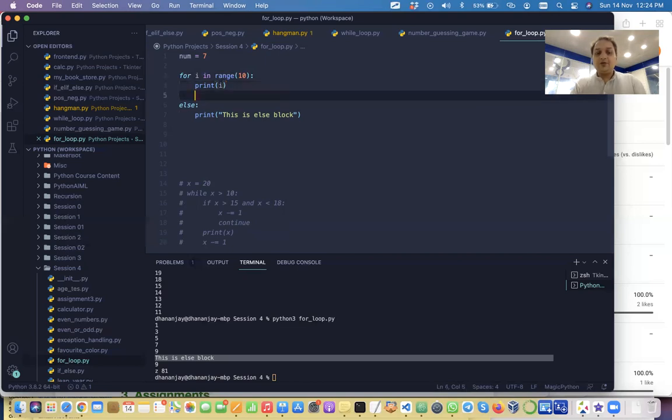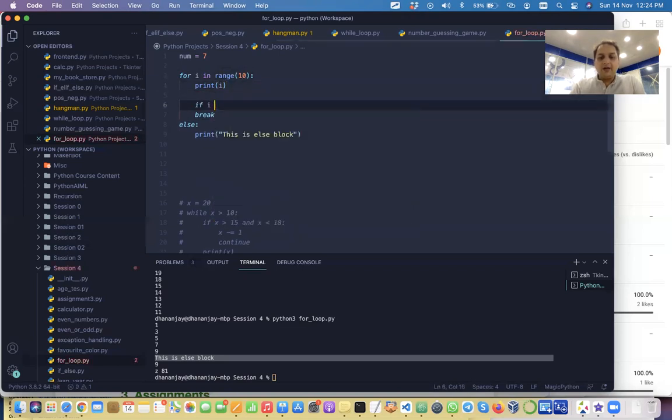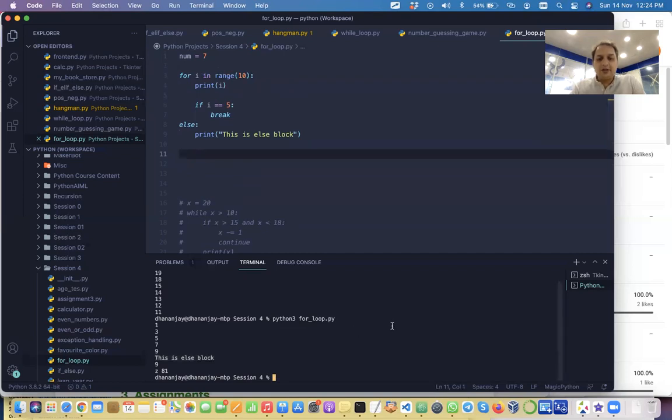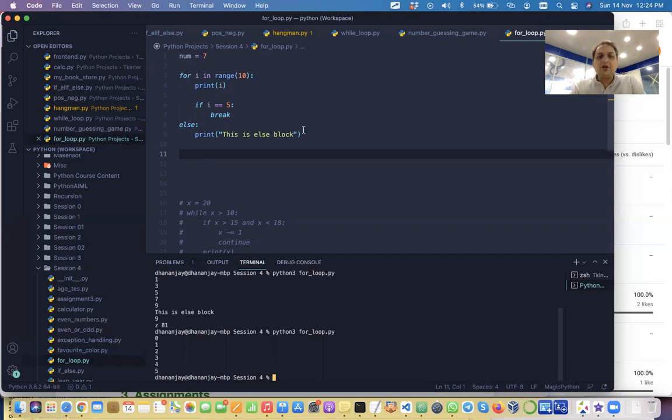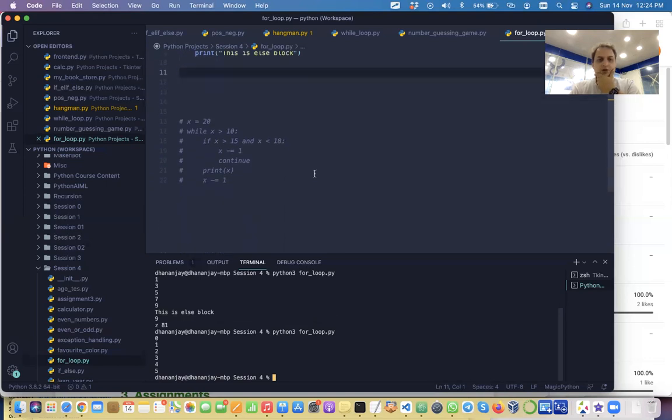If we are breaking out of the loop, isn't it? Yes, sir. If we break, let's say if I is equal to 5, then you break. In that case, this has never turned false. It simply broke. It will come out of the loop without doing anything here and continue with the next set of statements. So in this case, you see that it is not executing the else block. Got it? Yes, sir. Okay, good.